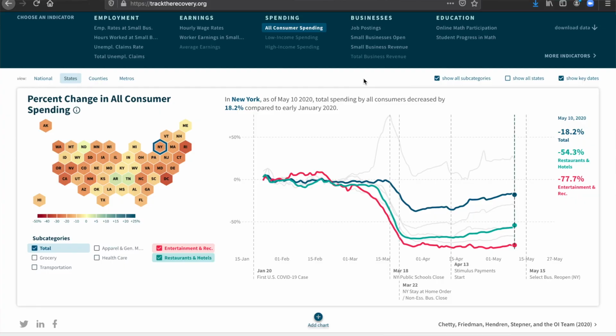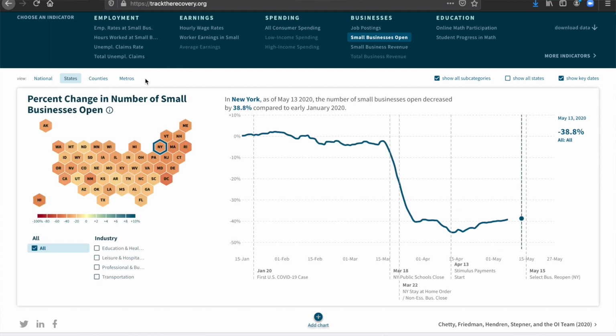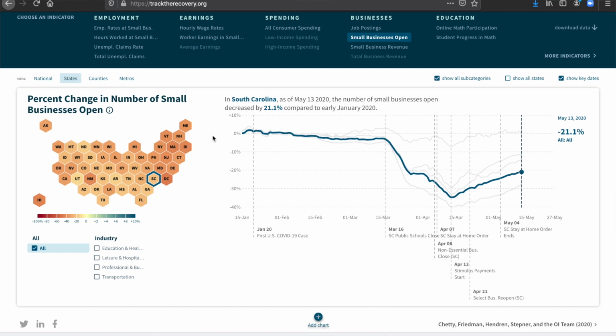Next, we can look at another policy use case by exploring how small businesses have been impacted. And specifically, what is the change in the number of small businesses that are open? And this is defined as companies having financial transaction activity, and we're comparing it to early January. So specifically, let's look at South Carolina, one of the states that has opened up most early. So something we can see is that small businesses actually began to close in mid-March, which was several weeks before South Carolina's stay-at-home order was enacted.